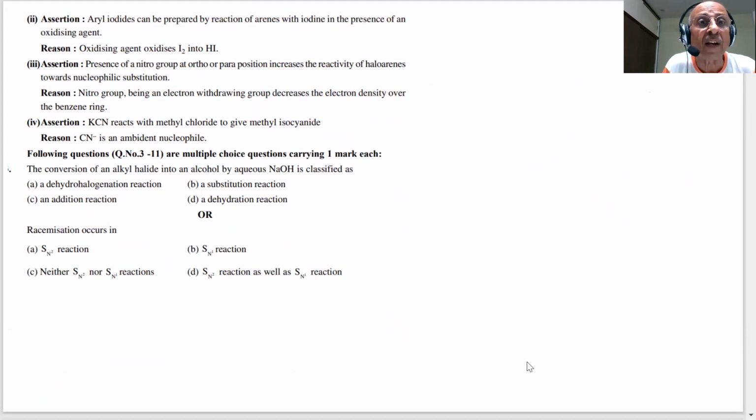Second: aryl iodides can be prepared by the reaction of arenes with iodine in the presence of an oxidizing agent. Is it the correct statement?